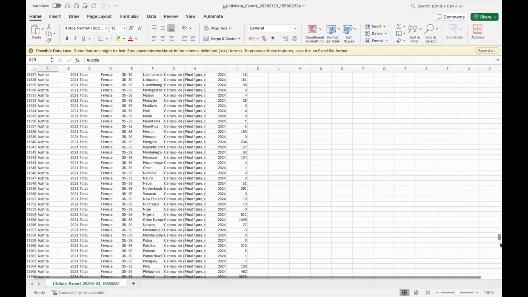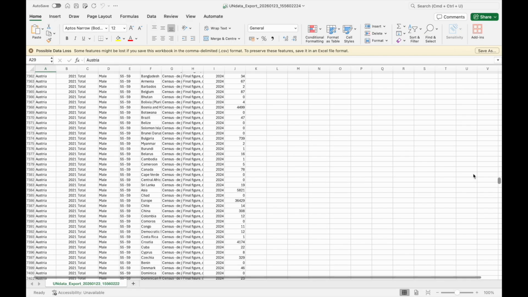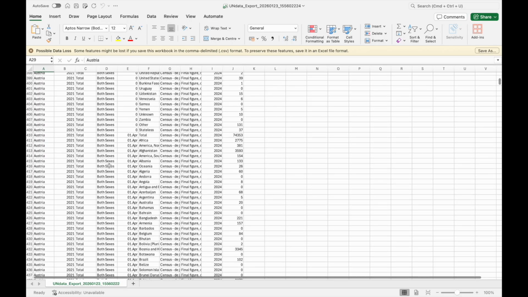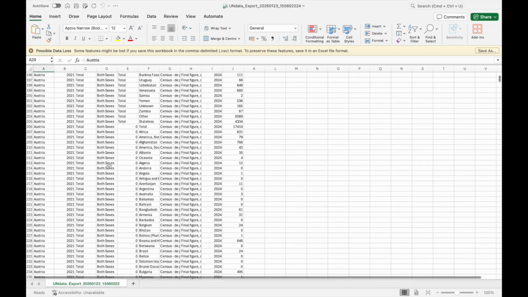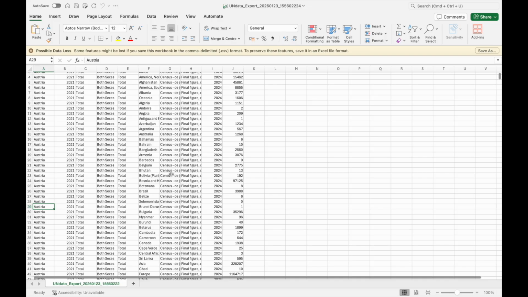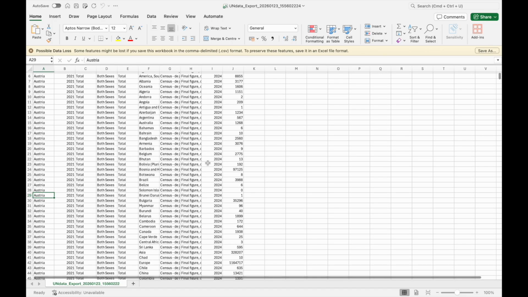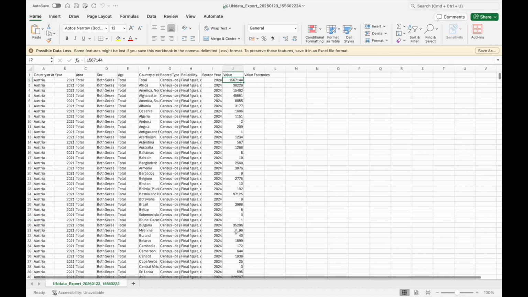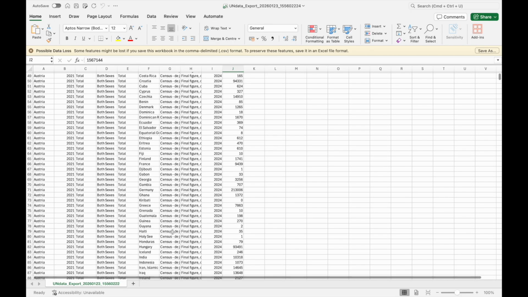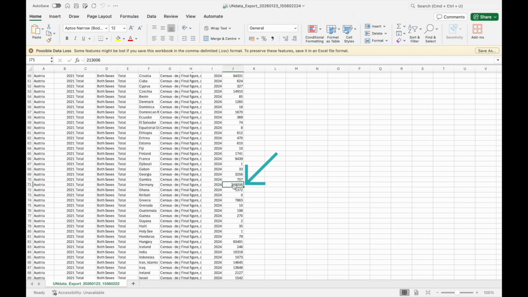And we can go all the way down. I'm realizing right now that Austria is the only country that the UN has for these certain years. But that's no problem either. What we can do is check out, in Austria, how many people are from Germany. We know this 1.6 million, but I can scroll to Germany, which we see right here. And you can see there's actually 213,000 German nationals living in Austria. So I am not one of the few.